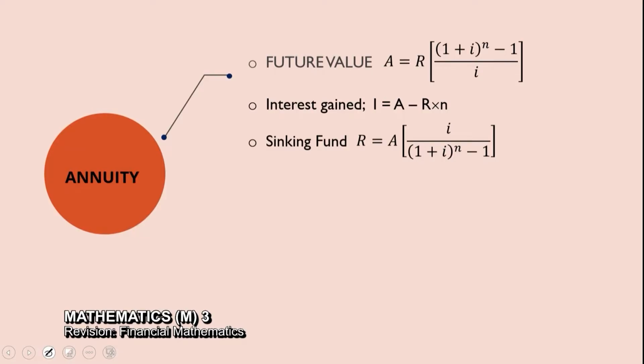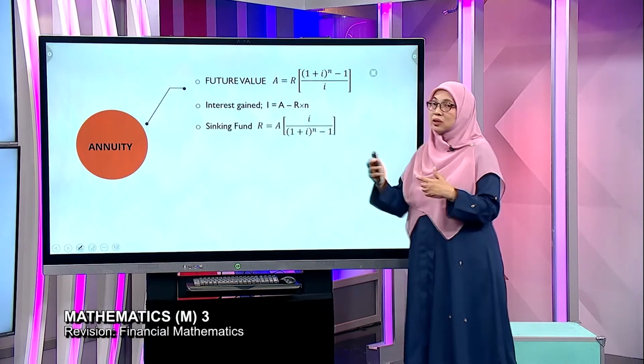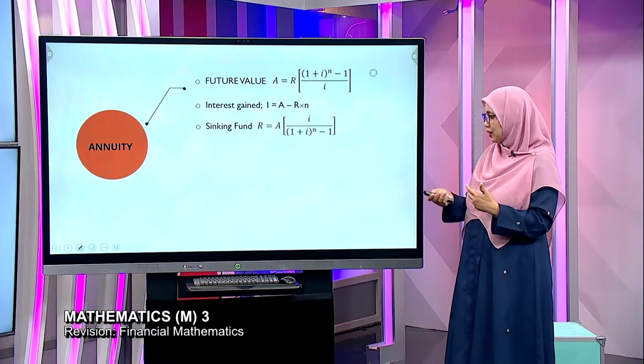So future value normally we apply when we invest, when we do saving, bila kita buat kata orang simpanan. So the interest is gain, kita untung because interest is gain. So this is the formula, and then we must know the monthly payment into the sinking funds for future obligation.